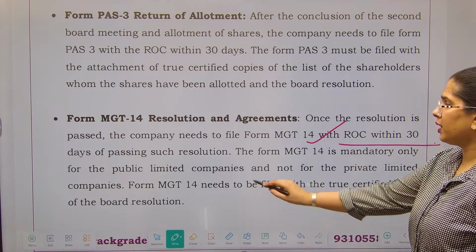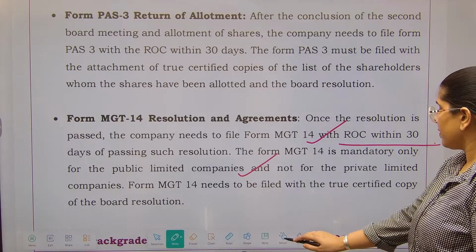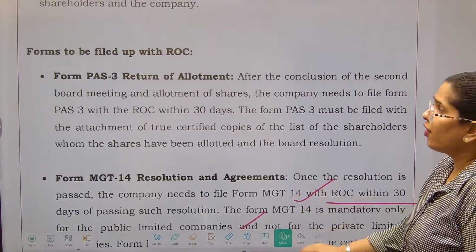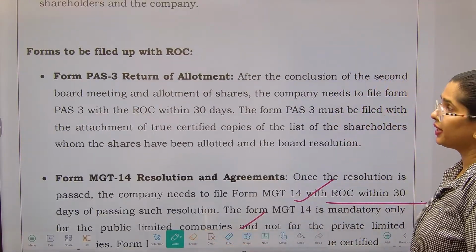It is mandatory for the public limited companies, right? Now, then we have form PAS 3. It is return of allotment.